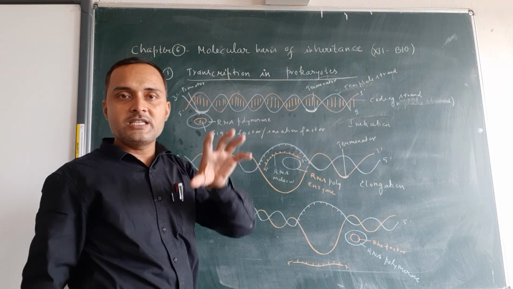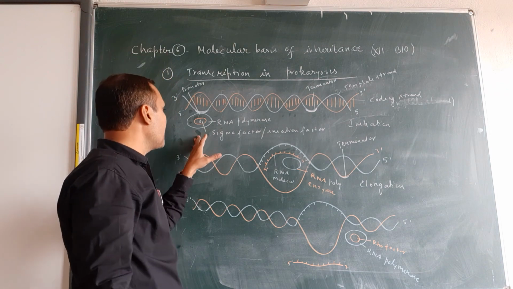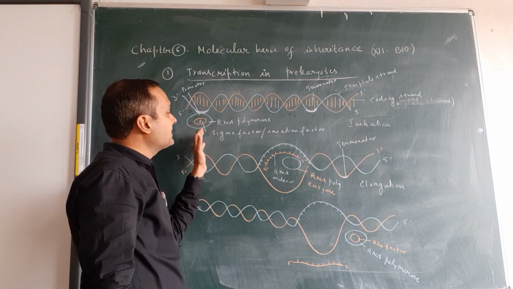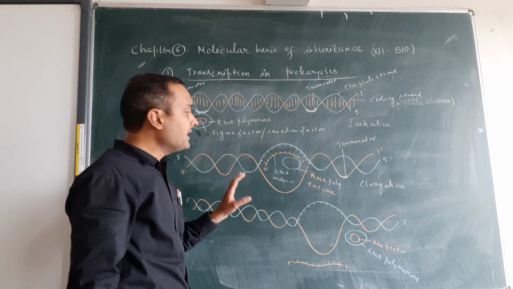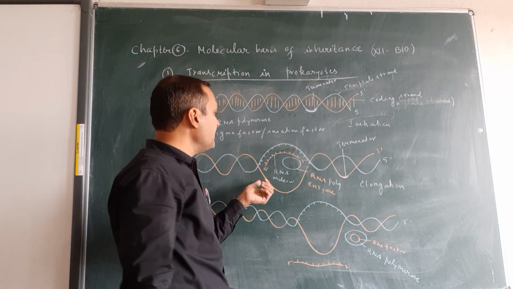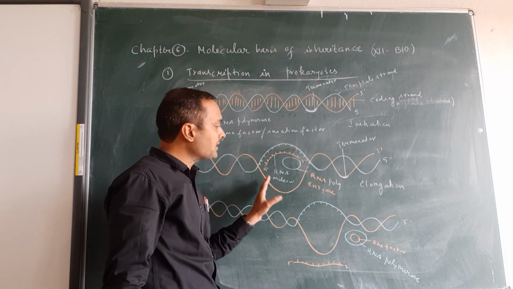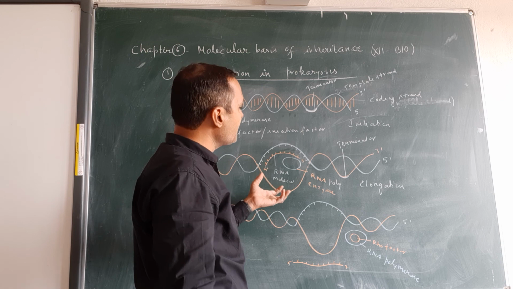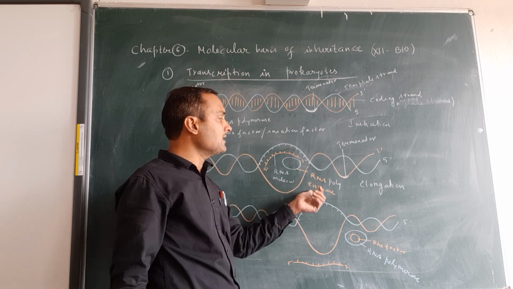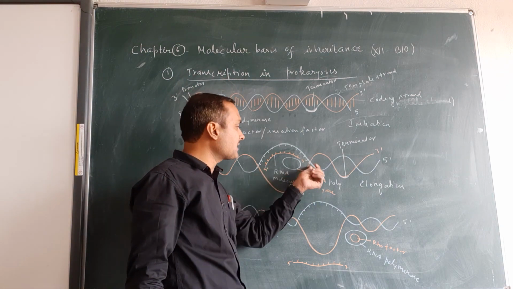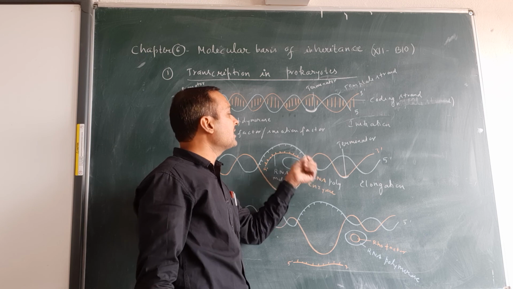In elongation, unwinding of DNA takes place just after the promoter site, and with the help of RNA polymerase, a new RNA is synthesized in the 5 to 3 direction, complementary to the template strand of the DNA.